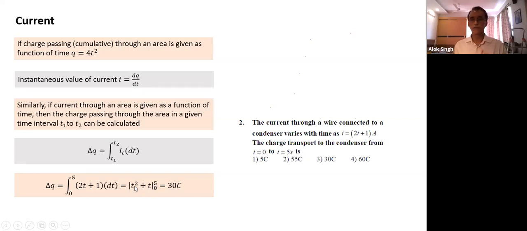This is something basic. This is a basic property of differentiation and integration. We have used something like v is equal to dx by dt. A similar thing is there in terms of I and q.